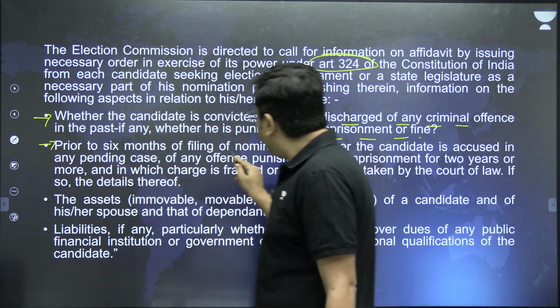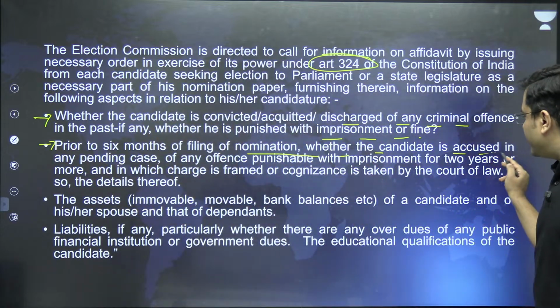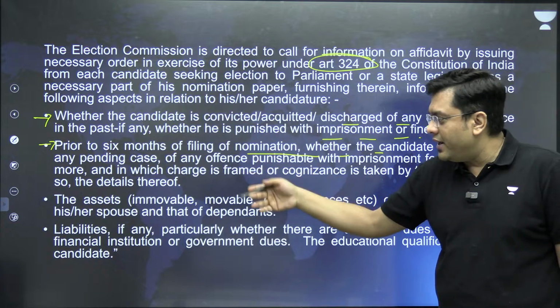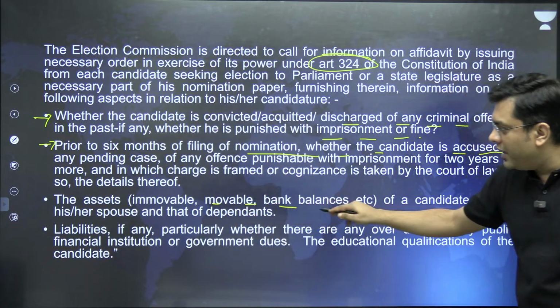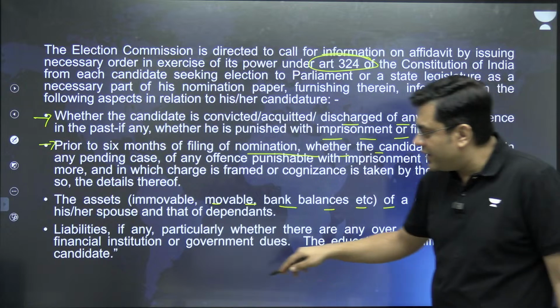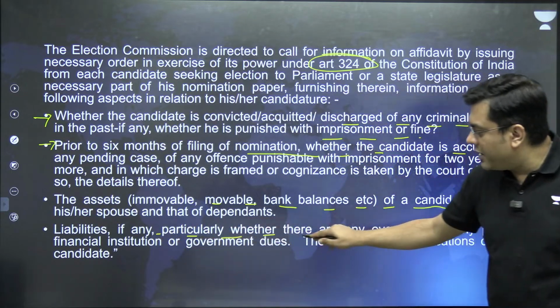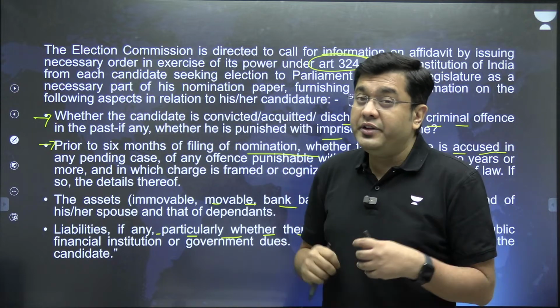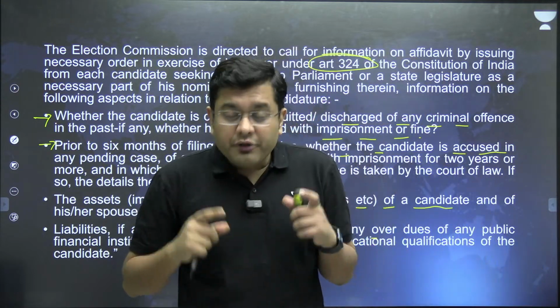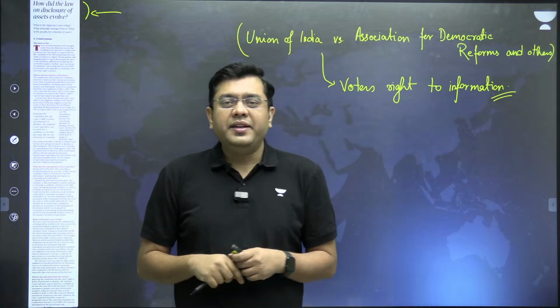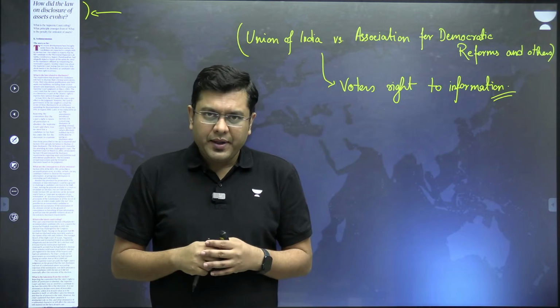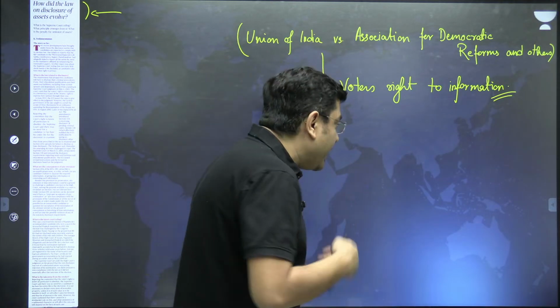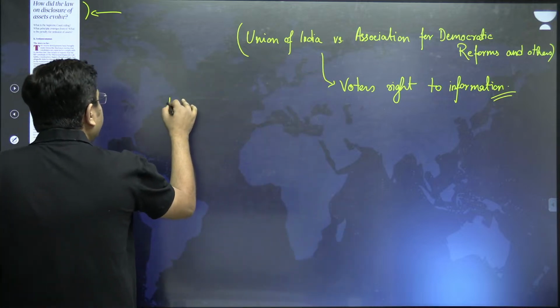Prior to 6 months of filing of nomination, whether the candidate is accused in any pending cases, assets, movable, immovable, bank balances, etc. Liabilities, if any, particularly whether there are dues which are pending, which can lead to insolvency of the candidate. All of these, the Election Commission had issued as guidelines. The Union government, as a result of that, came up with the amendment.